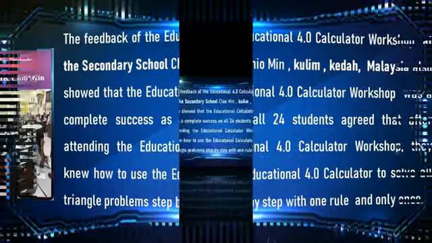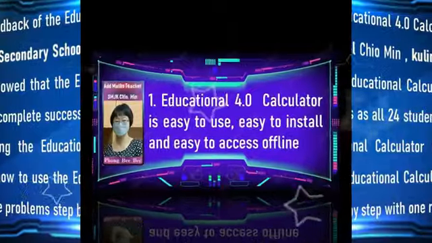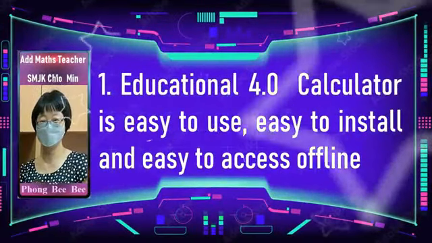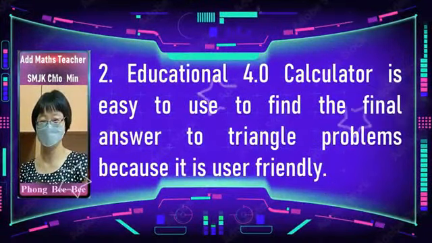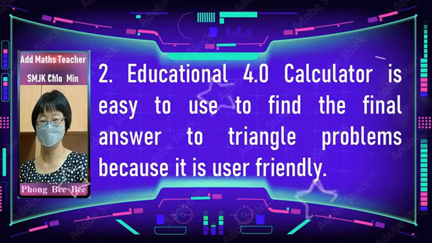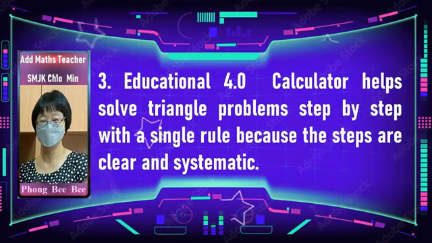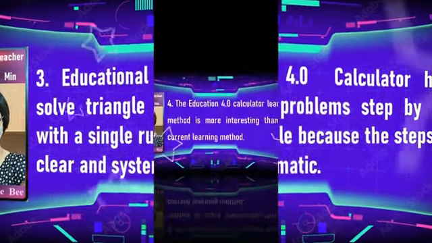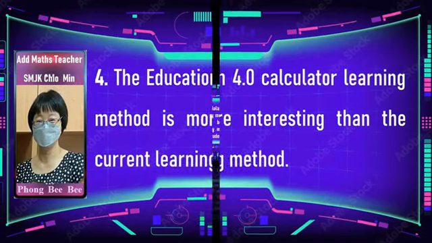Feedback from SMJK Chiomin Add Maths teacher: Education 4.0 Calculator is easy to use, easy to install and easy to access offline. It is easy to use to find the final answer of a triangle problem because it is user-friendly. It helps solve triangle problems step by step with a single rule, such as the sine or cosine rule, because the steps are clear and systematic. The Education 4.0 Calculator learning method is more interesting than the original learning method.